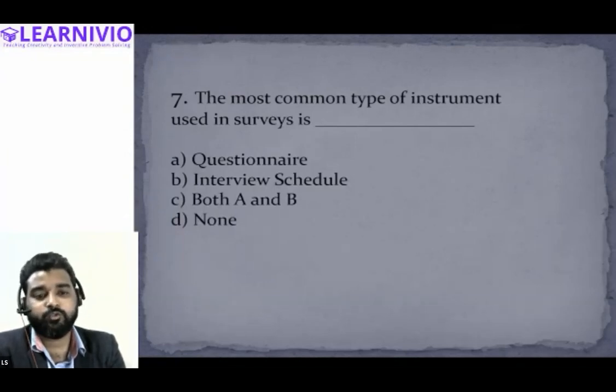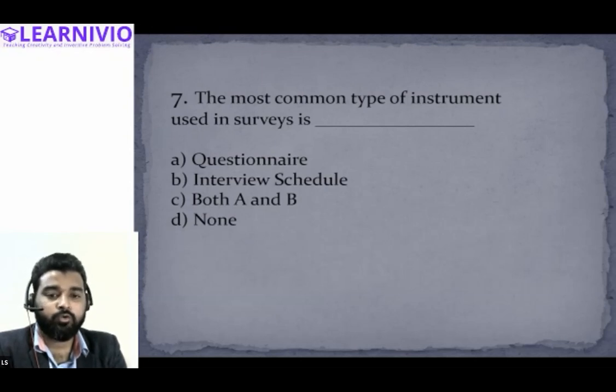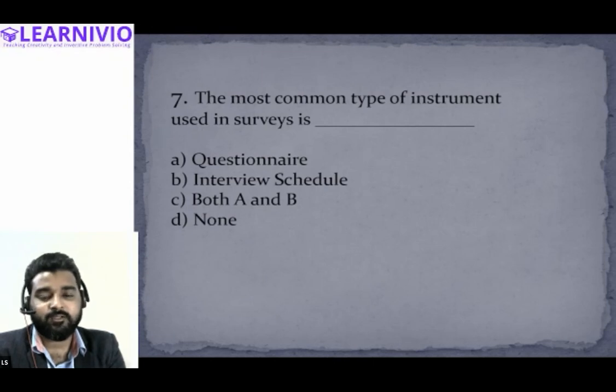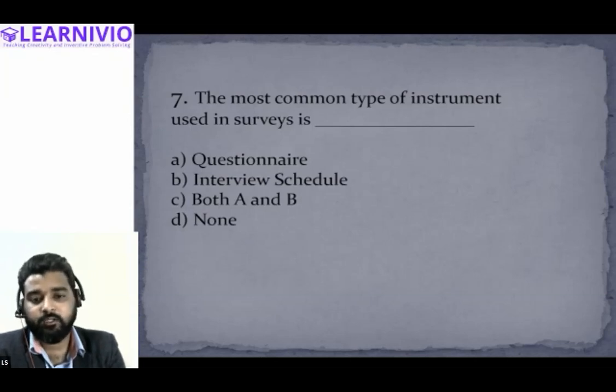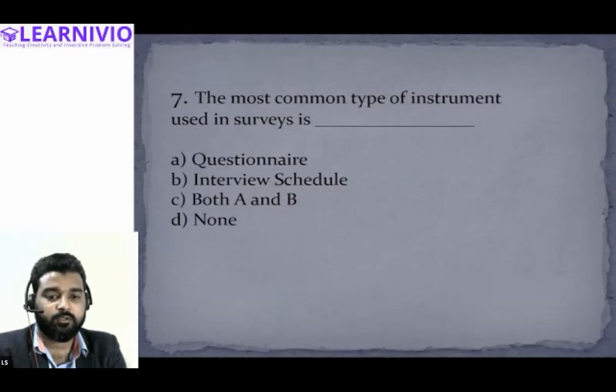And also interview schedule. This is also one of the most common types of instrument because when you send the enumerator to the investigator, he goes with the questionnaire as well as the schedule. In the schedule, he will be recording the answers. So in surveys, the most common methods of collecting information are questionnaire as well as interview schedule. Both are correct, so option C, A and B, is the correct answer in this question.